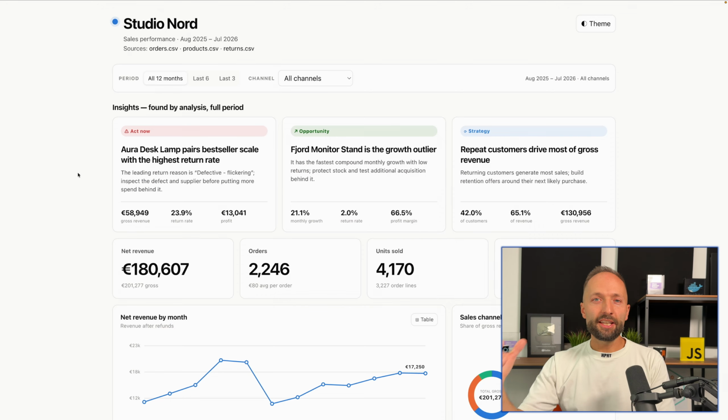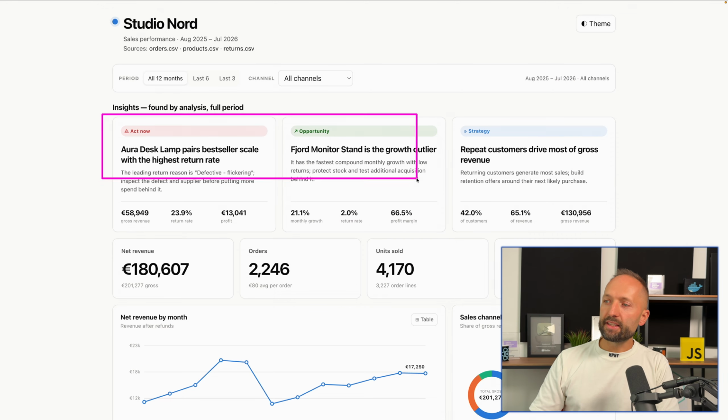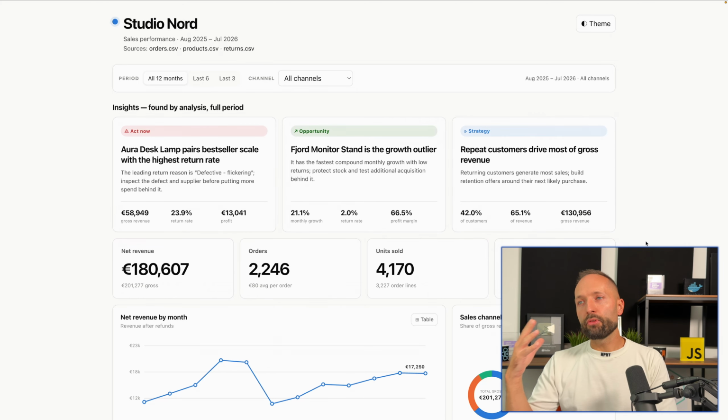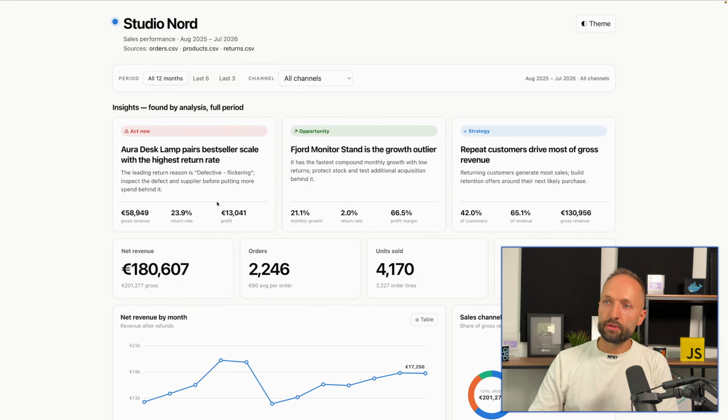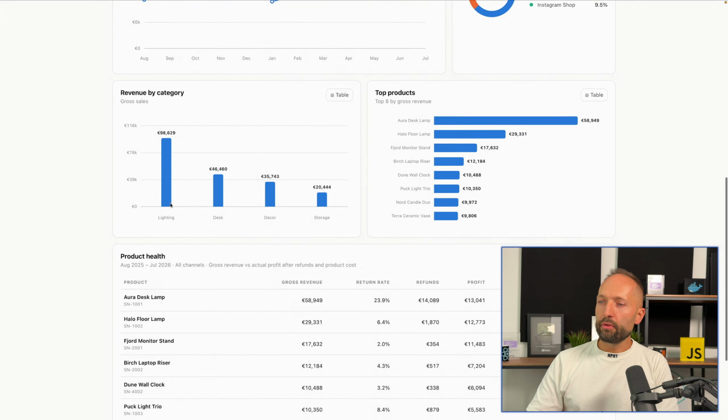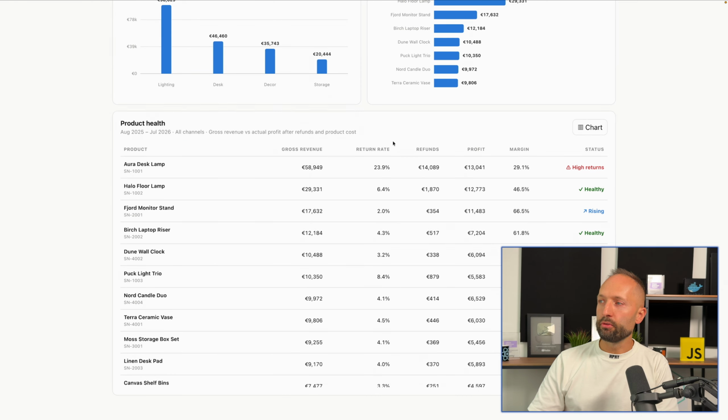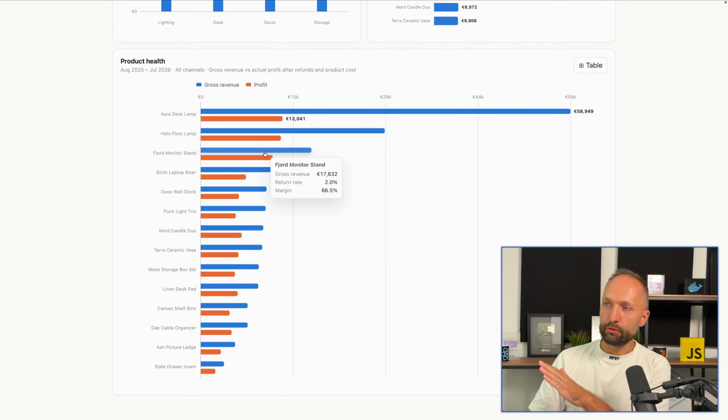So after my second prompt here, the dashboard became more usable. I now have some insights directly at the top, which give me information about my best seller and also about the highest return rate here, and also more data about my business, this e-commerce business. Additionally, further down, we also have a product health overview now. So we see highlighted the high returns for a specific lamp type. And we also see that a specific monitor stand is a rising product in our portfolio. Once again, you can also show this as a chart. If you hover over the chart, you also get more information about that data.